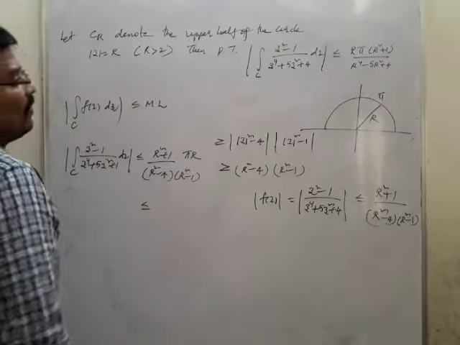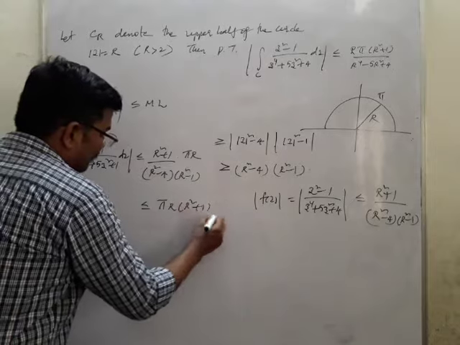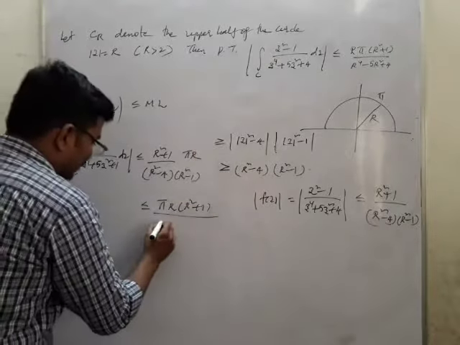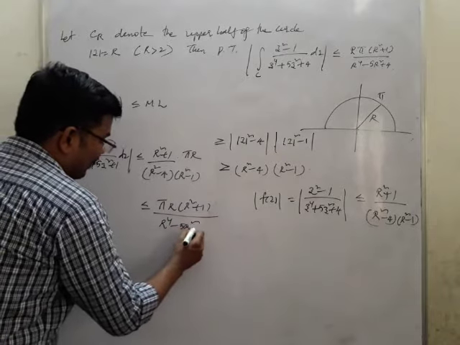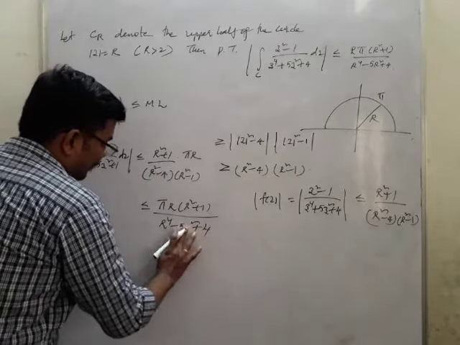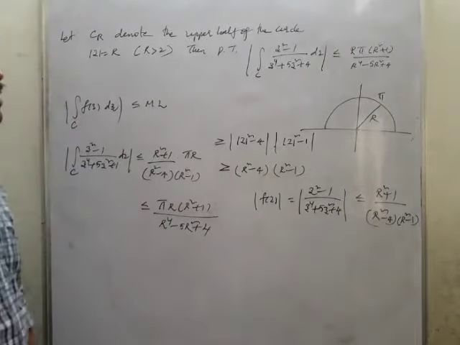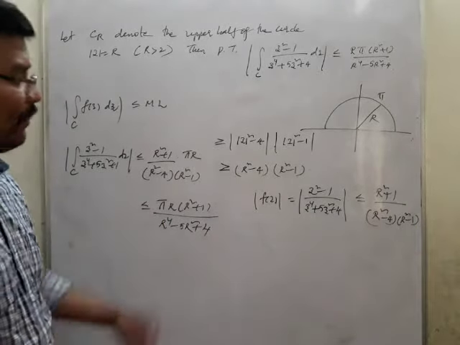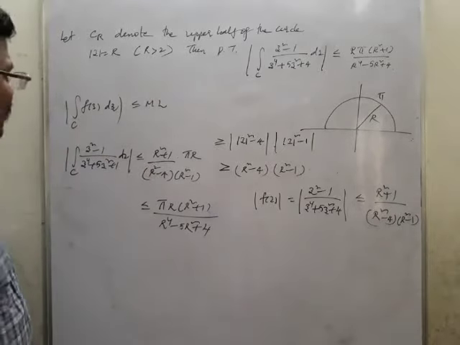So this is less than or equal to pi r into (r square plus 1), divided by r power 4 minus 5r square plus 4, if you multiply like this. Now this is how you can make use of the previous theorem to solve this type of problem.